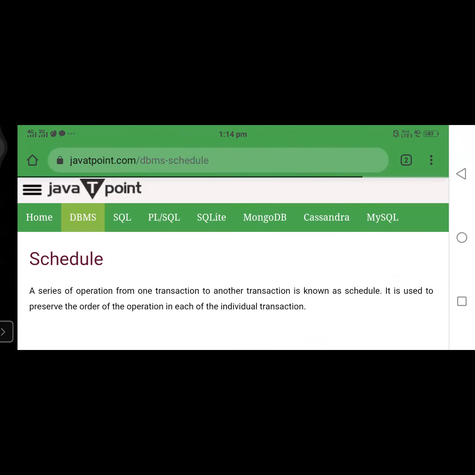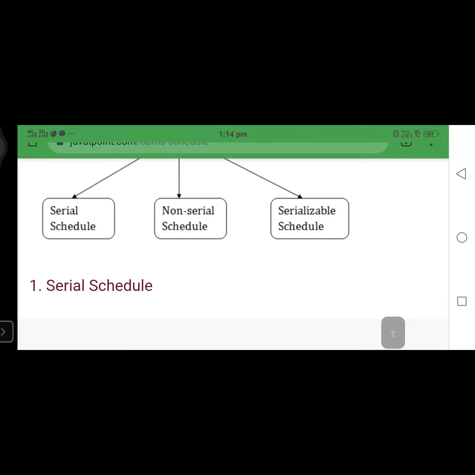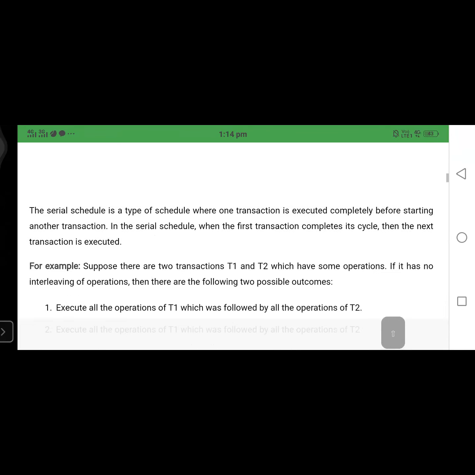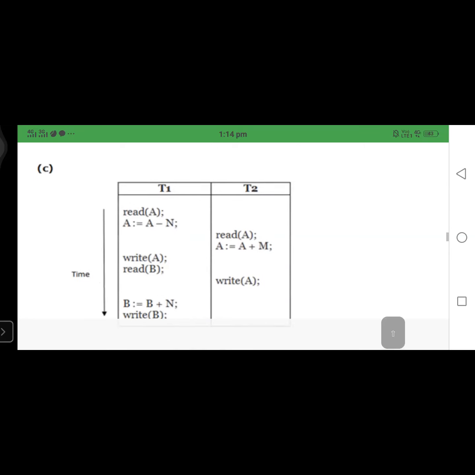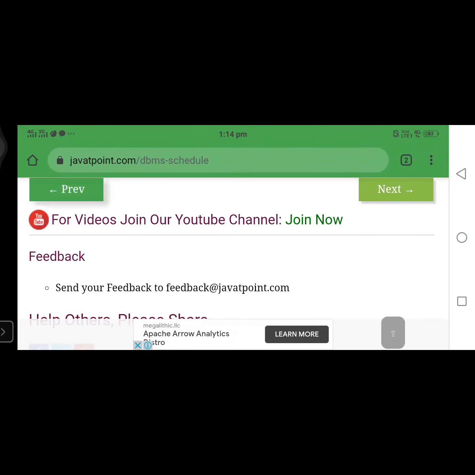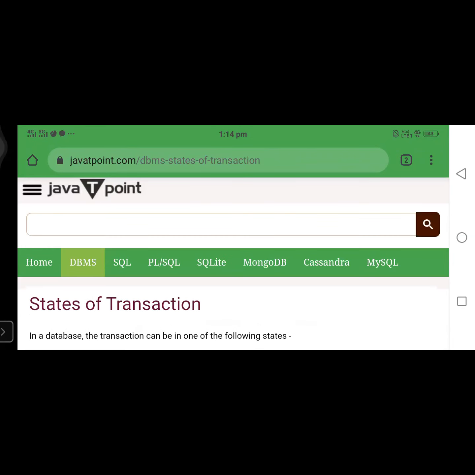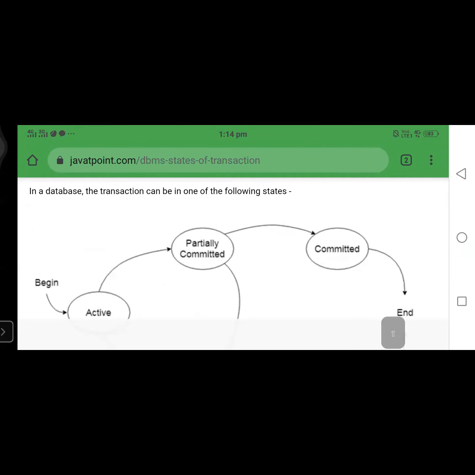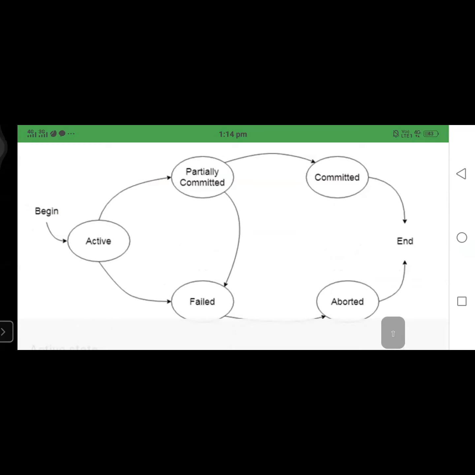So here we discussed the 5 states of the transaction. First, the active state. Next, the partially committed state. Then, if it is successfully completed, it will be in the committed state. If any failure occurs, it leads to the failed state. If the failed state continues for a long period of time, it will be in the aborted state.